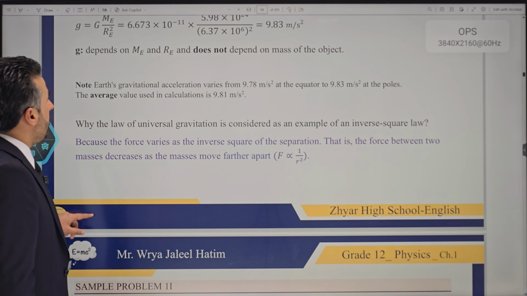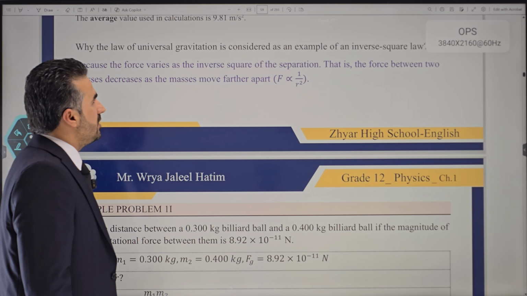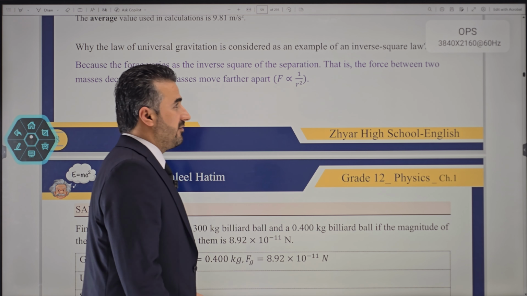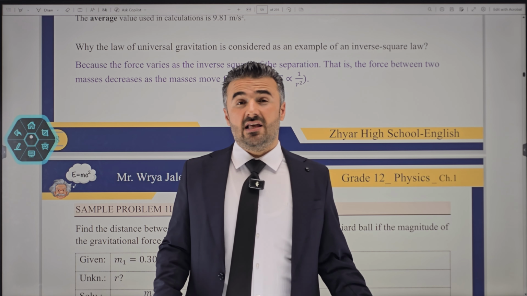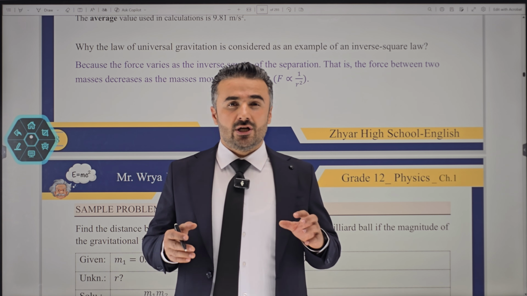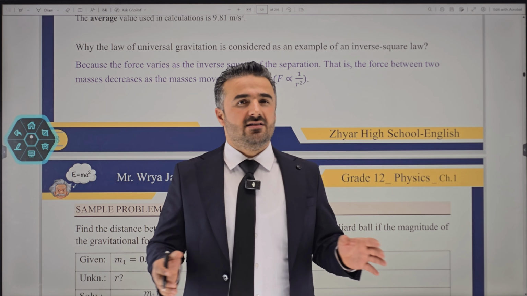Okay, now here's another question which you also need to be aware of. It says, why is the law of universal gravitation considered an example of an inverse square law? I think it is pretty obvious from its name, because the force of gravity changes inversely with the square of the distance, and that's it.